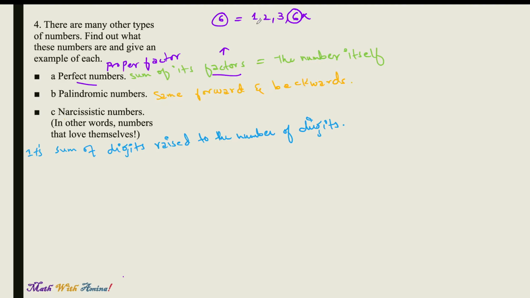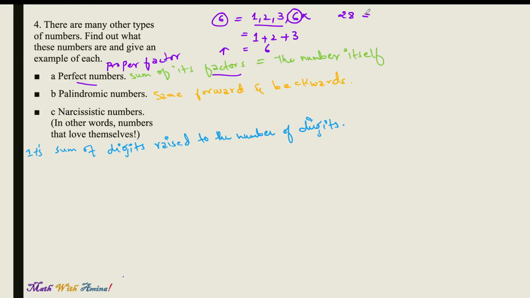So 1, 2, and 3 are the proper factors of 6, and when we add them, that is the sum of its factors, 1 plus 2 plus 3, we get 6. So the sum of its factors is equal to the number itself. Another example can be the number 28.